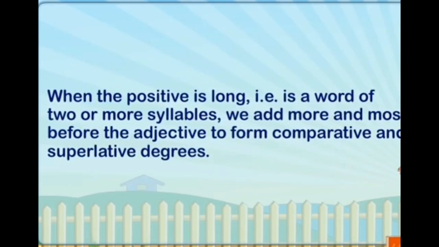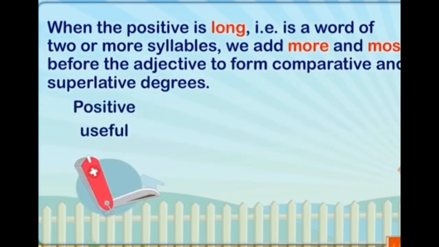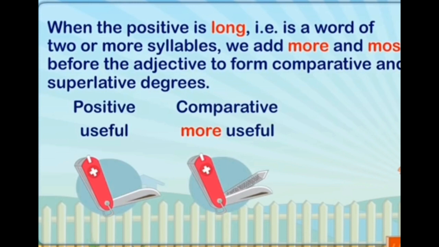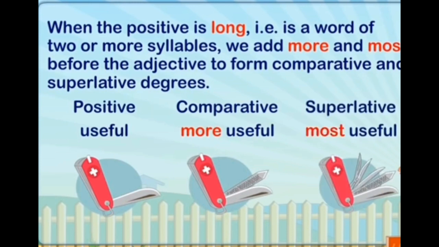When the positive is long, that is a word of two or more syllables, we add more and most before the adjective to form a comparative and superlative degree. Like useful, we write more useful in comparative, and in superlative we write most useful.